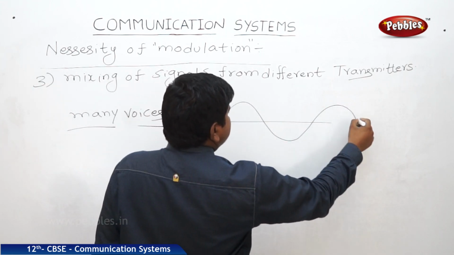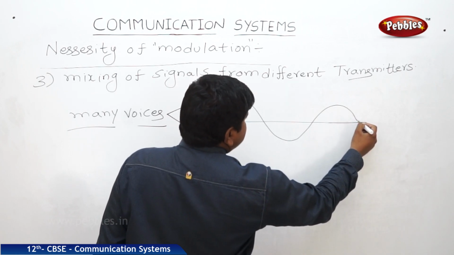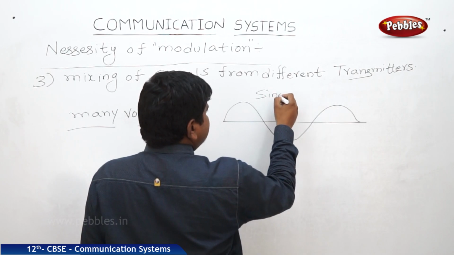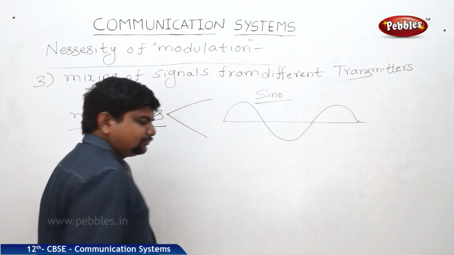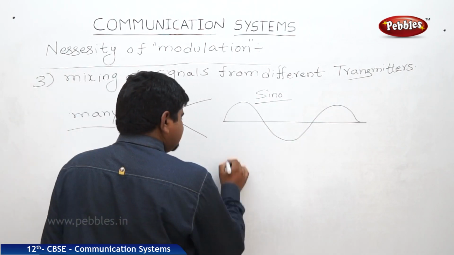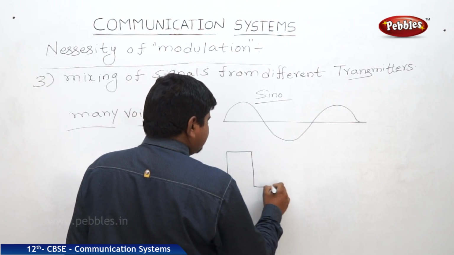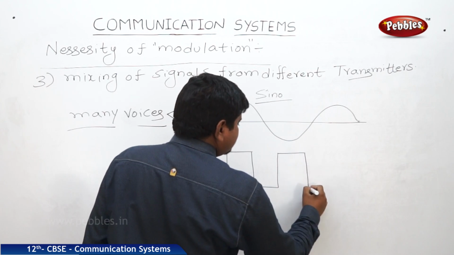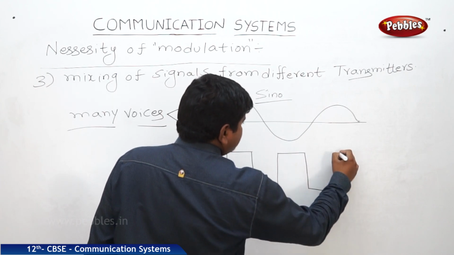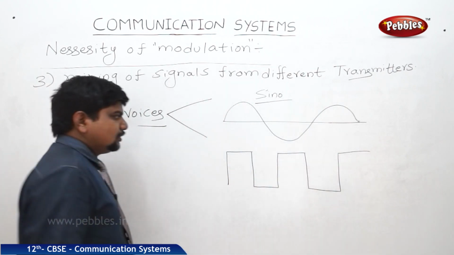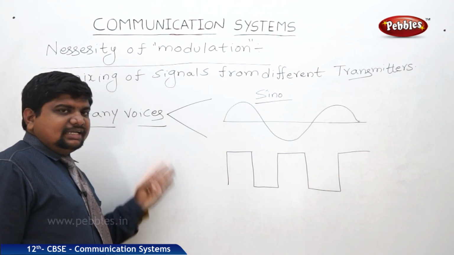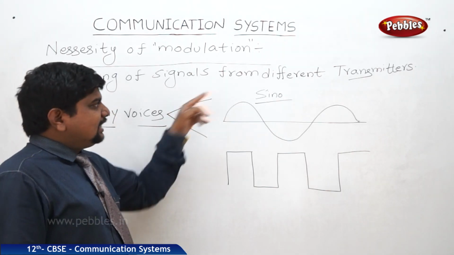This is the sinusoidal signal, mostly for the music notes. This is a sinusoidal wave. What about the pulsated? Pulse up, next pulse down. These types of waves we can see while different voices are mixing as they transmit.